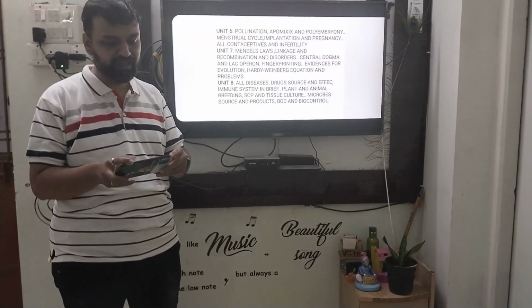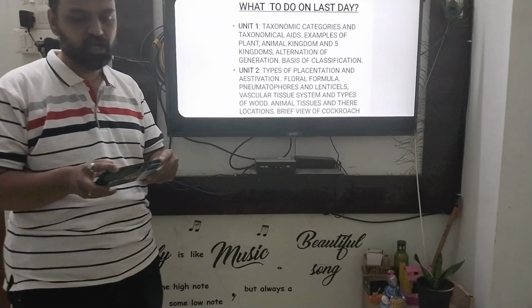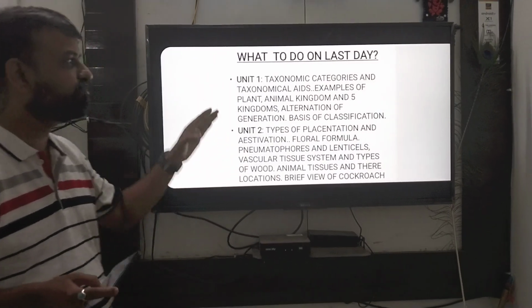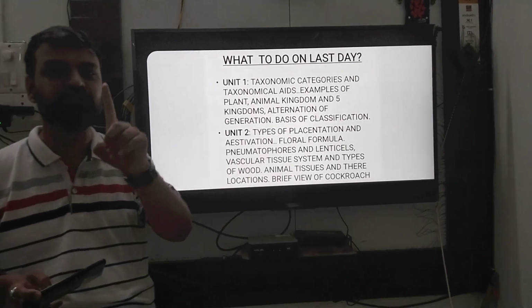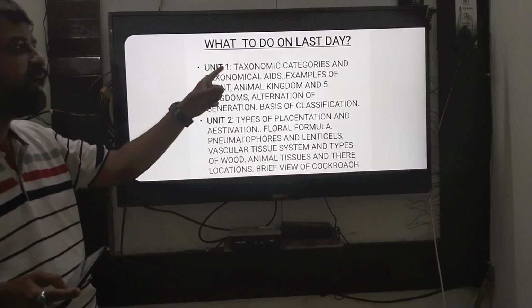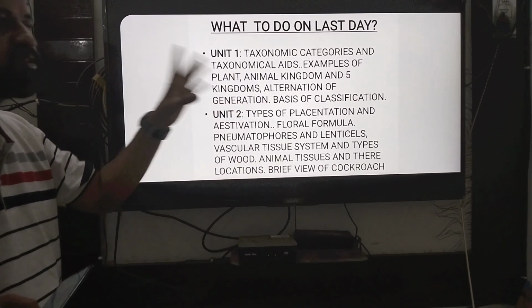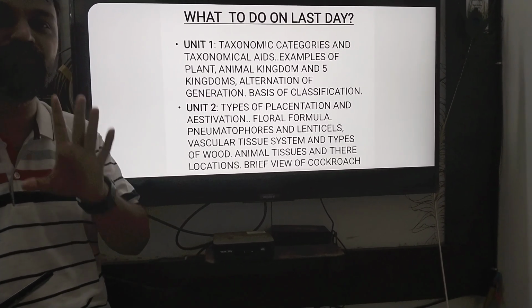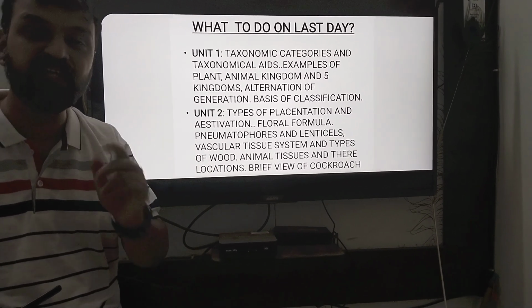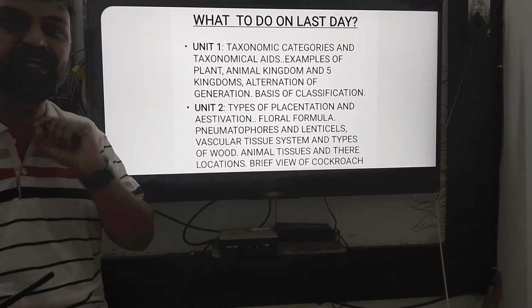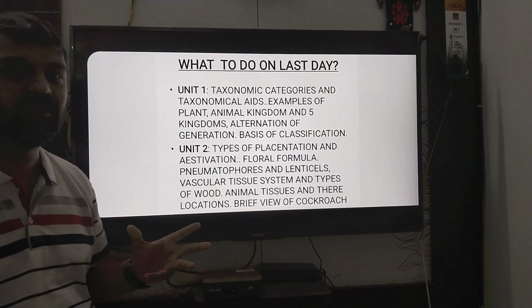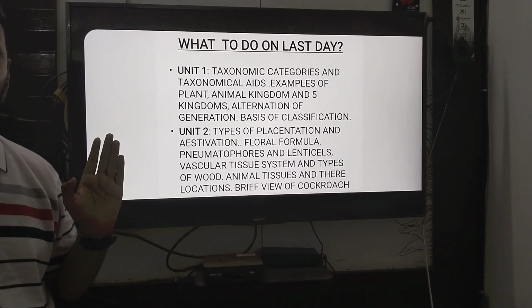Now coming to the main topic, you should focus starting from class 11 standard. There are 10 units. Out of that, these 2 units from the first part, like unit 1, unit 2, class 11 standard. सबसे पहले आप ये यूनिट 1 में दिए हुए सभी टॉपिक्स कर लो. इसमें से सबसे मेन आते हैं क्वेश्चंस कि जो एग्जांपल्स है, प्लांट किंगडम, एनिमल किंगडम. आइडेंटिफाई इनकरेक्ट, which of the following is correctly matched, which of the following is incorrectly matched. So use our mnemonics and tricks to keep the examples of plant and animal kingdom in mind.